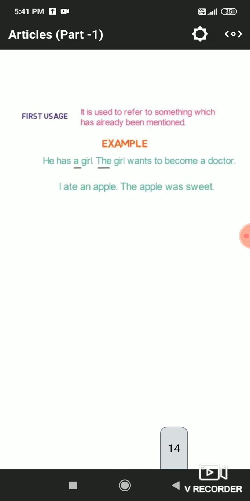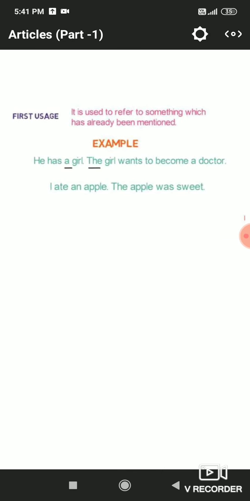Now let us discuss the uses of the definite article. We will discuss 5 uses. First use: it is used to refer to something which has already been mentioned. He has a girl, any girl. In this sentence it is not clear, it is indefinite which girl we are talking about, that's why we have placed the indefinite article a here.